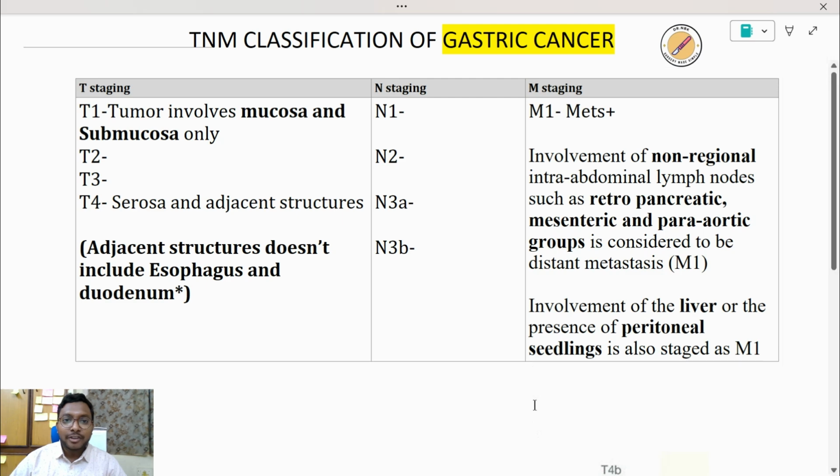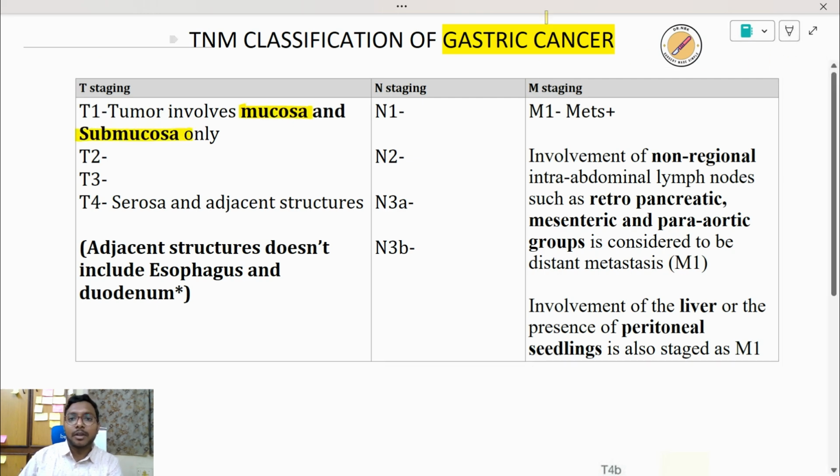Hello everyone, let's look at the TNM classification of gastric cancer. So again, the basic concept is that we need to remember the layers of the GI tract wall. So mucosa, submucosa, muscularis propria and serosa. So whenever the tumor is involving mucosa and submucosa, it is T1.